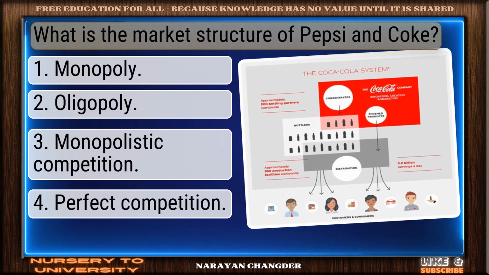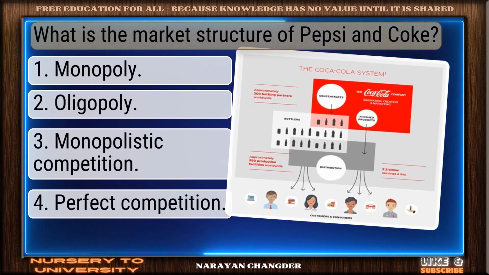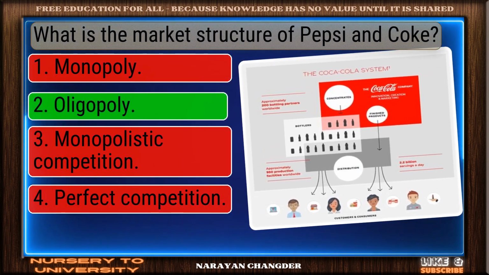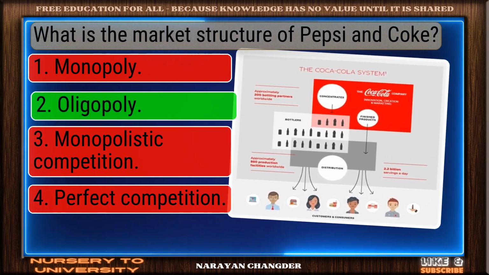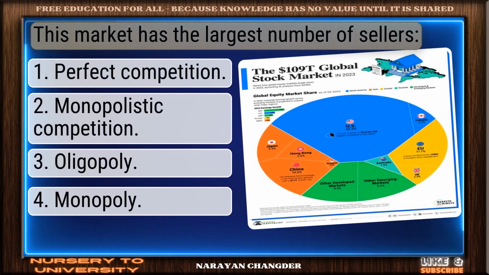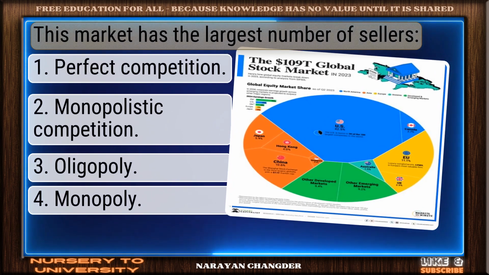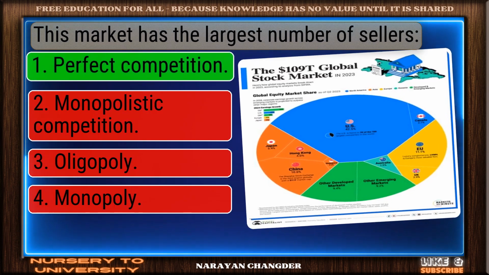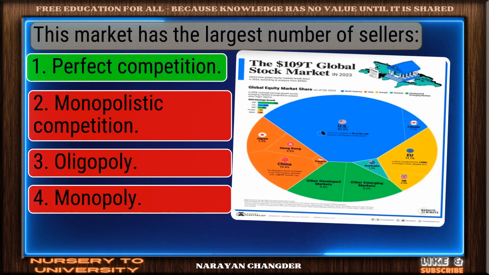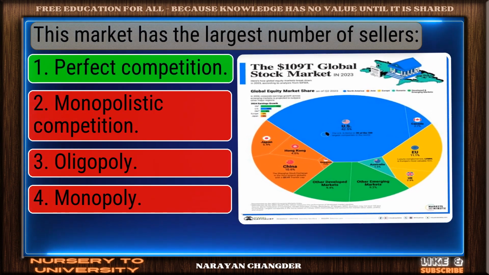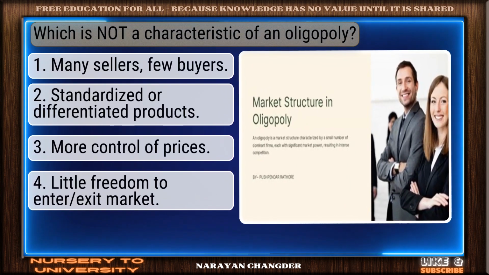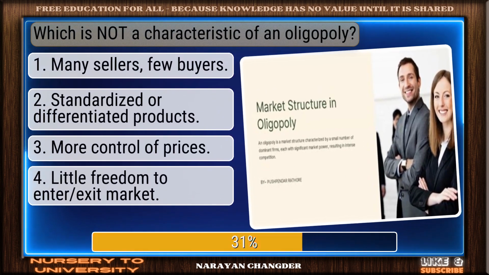What is the market structure of Pepsi and Coke? Well reasoned. Oligopoly is the correct choice. This market has the largest number of sellers. Correct response. Perfect competition is the most accurate answer, which is not a characteristic of an oligopoly.